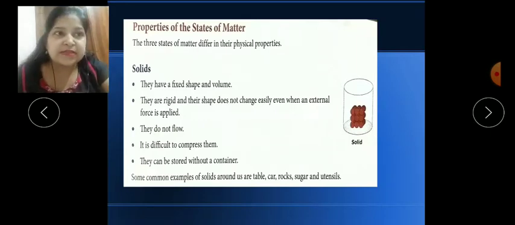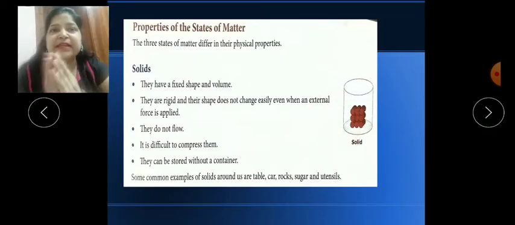Next, you can see this diagram. In this diagram they are showing the arrangement of molecules of a solid. I have explained this in class 5 also, the arrangement of molecules in liquids, solids and gases. Here you can see all the molecules are tightly packed. There are no gaps between them. They are very tightly packed.